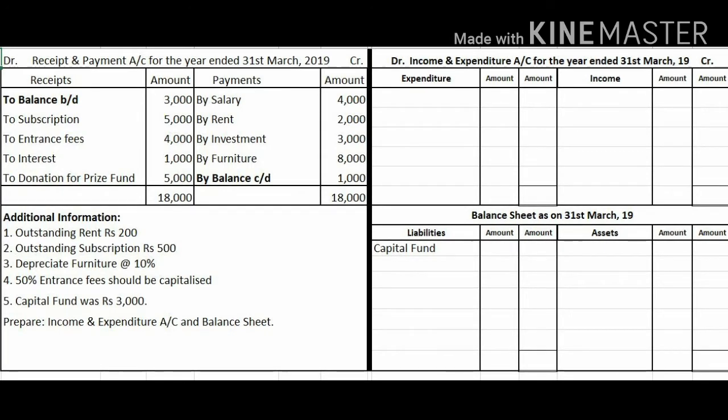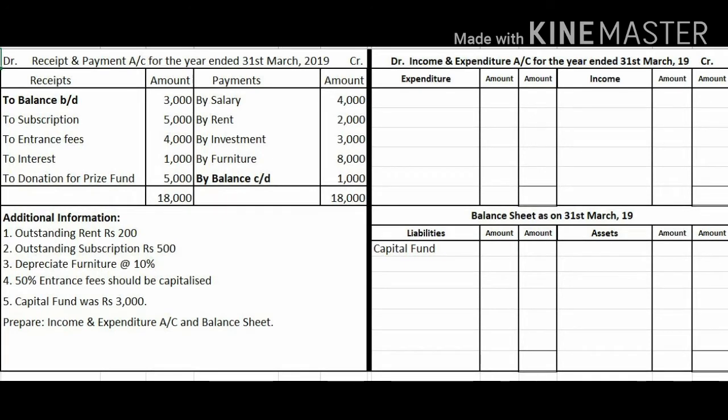For the income and expenditure account, on the debit side or expenditure side, there are three columns. The first column is expenditure, then the amount inner column and amount outer column. On the credit side, the income heading will come and then the inner and outer columns for the amount. For the balance sheet also, the left hand side is the liability side, with inner and outer columns for the amount, and the right hand side is the asset side, where the inner and outer columns will come to write down the amount.